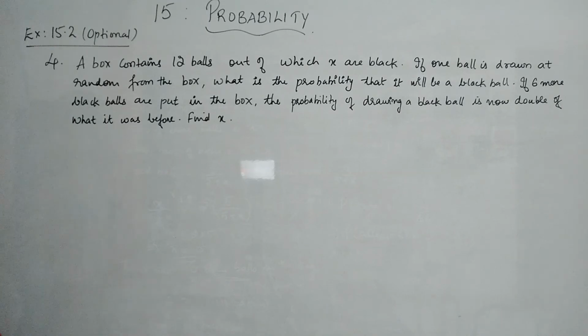Question number 4 is, a box contains 12 balls, out of which x are black. If one ball is drawn at random from the box, what is the probability that it will be a black ball? If 6 more black balls are put in the box, the probability of drawing a black ball is now double of what it was before. Find x.